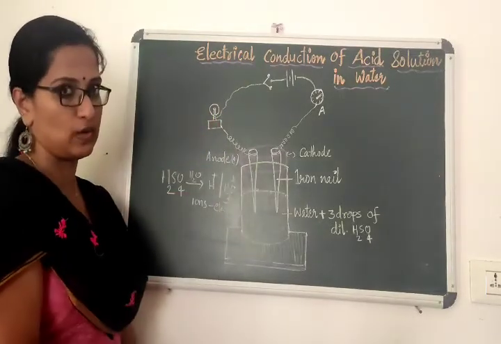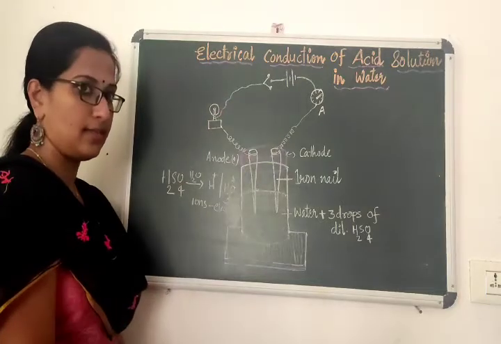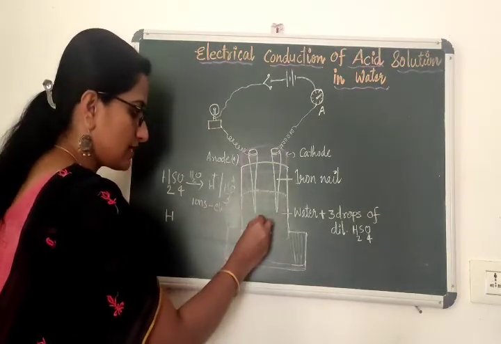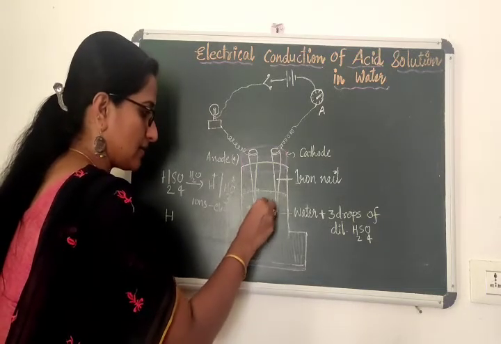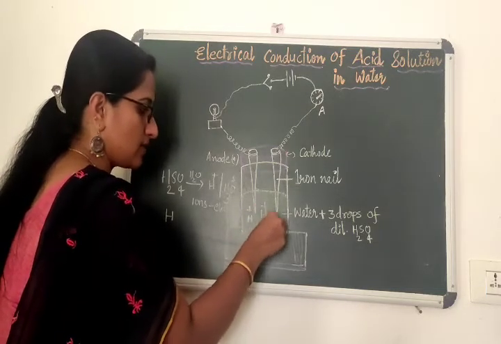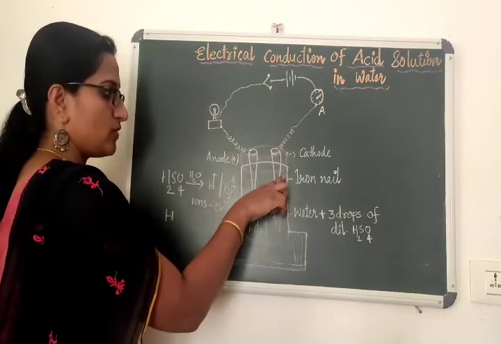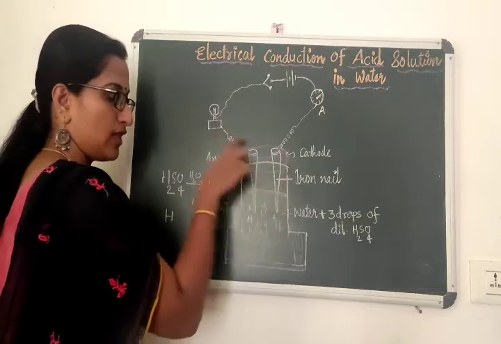and the bulb glows. What happens when you pass electricity? Sulfuric acid will produce H plus ions, so H plus ions are continuously produced. Since H plus is positive, it will move to the cathode.